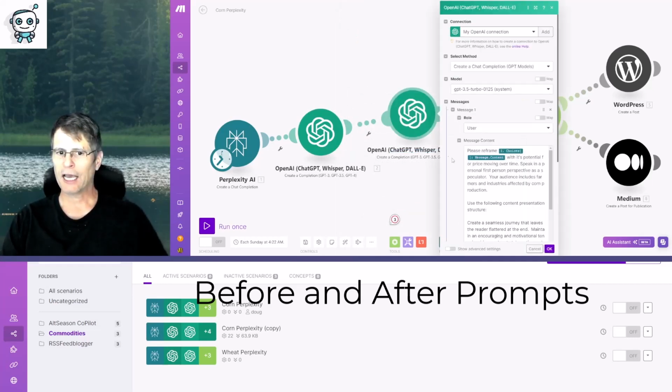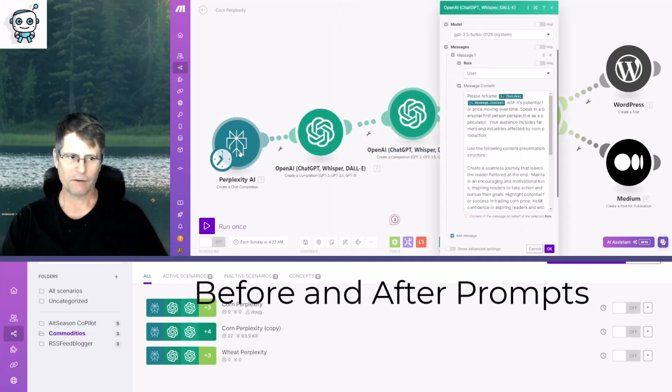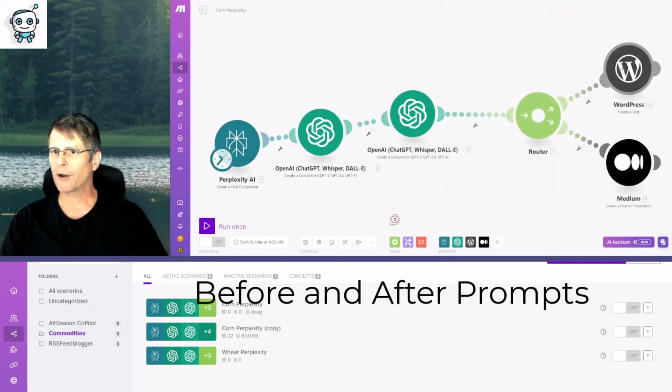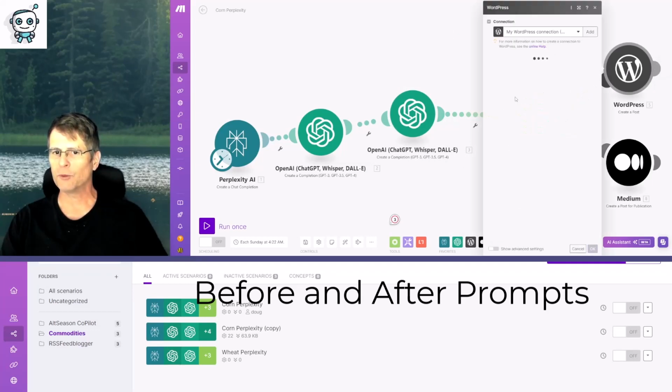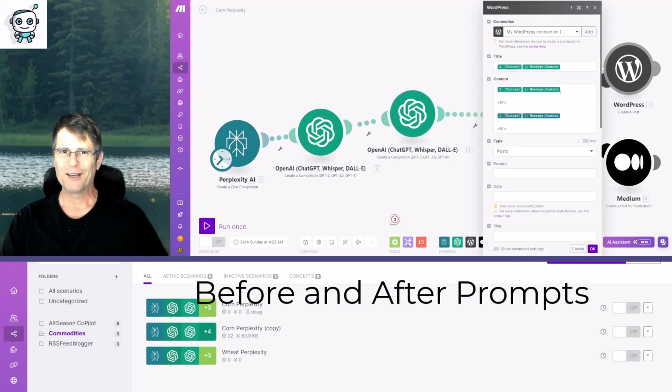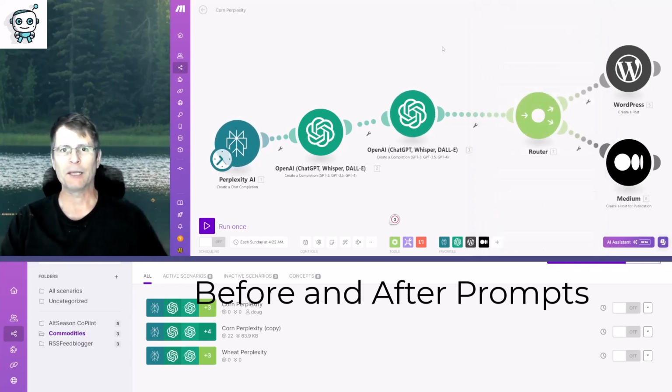Then I had ChatGPT take everything from Perplexity AI and rewrite it into a story. Finally, I had a router break it up into WordPress and into medium.com so that I could have both of those outputs, the original from Perplexity and the rewritten article from ChatGPT, so that I could compare them and edit them into whatever's the most useful.